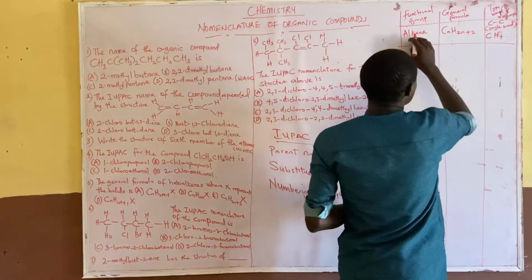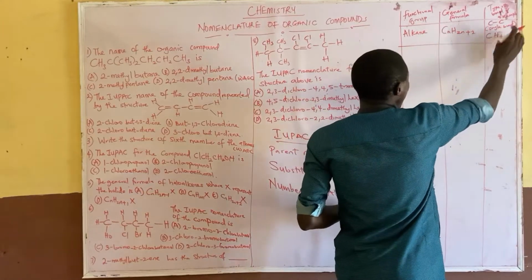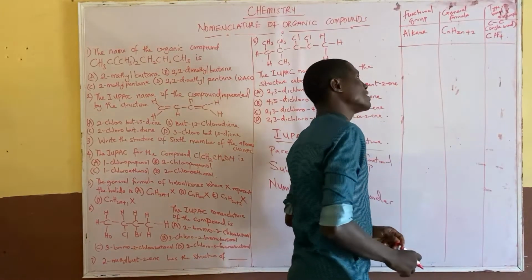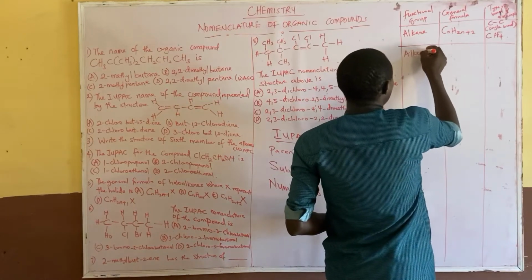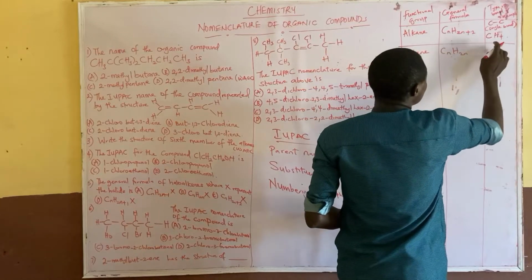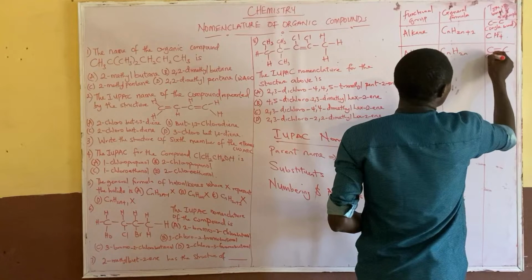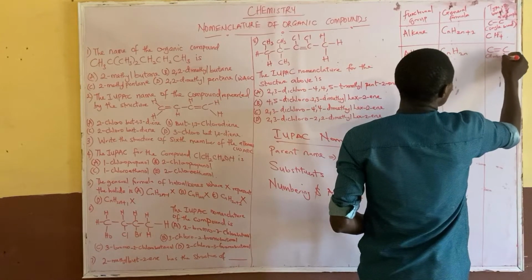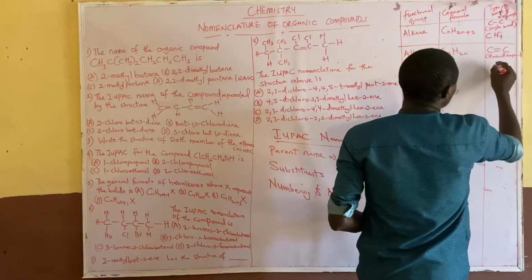So for the alkane group, the general formula is CnH2n+2, and the type of bond present is a single bond. Now the second one is alkene. Alkene is CnH2n. The type of bond is a C double bond. So you have a double bond compound.